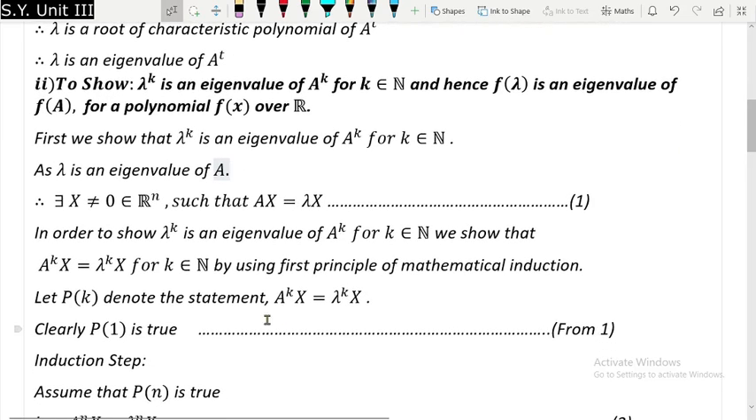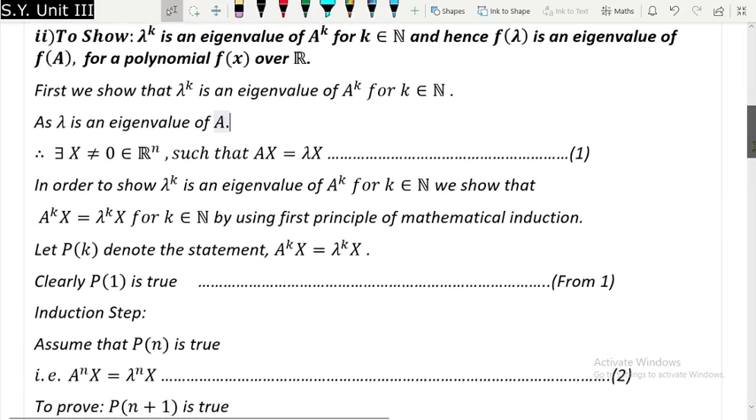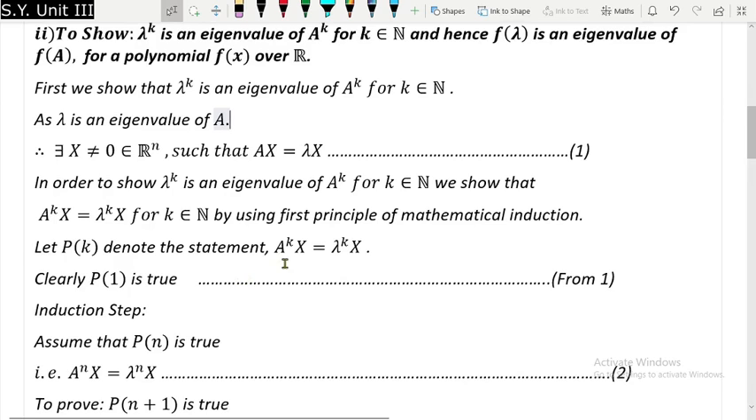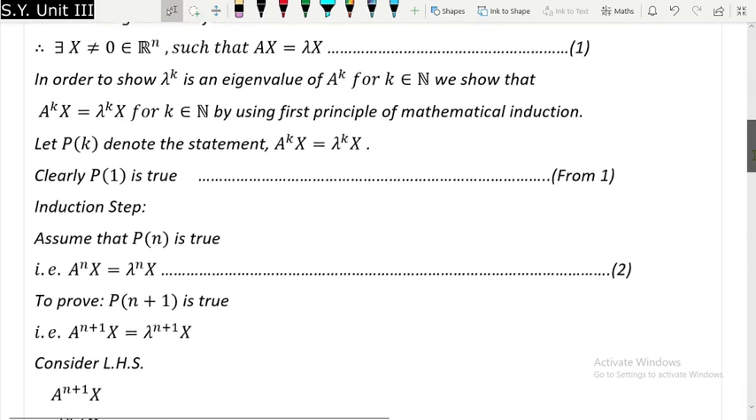So P of n is true means A raised to n x will be equal to lambda raised to n x. Now we are supposed to show that P of n plus 1 is true, in the sense A raised to n plus 1 x should be equal to lambda raised to n plus 1 x. So I will consider the left hand side. The left hand side is A raised to n plus 1 x, which will be equal to A raised to n multiplied by A multiplied by x. But we already know what A multiplied by x is, that is lambda x.